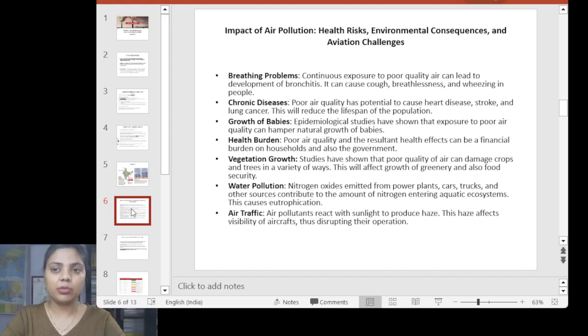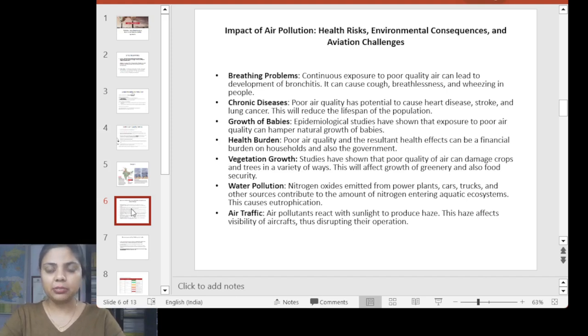The first is breathing problems, especially for people who belong to old age and people who are suffering from some kind of chronic disease. They have suffered a lot, and they are still suffering because of the poor air quality in the Delhi and NCR region. Apart from that, we can see the growth of babies is also impacted because of the poor air quality. The normal growth which is supposed to happen did not happen because of the poor quality of air.